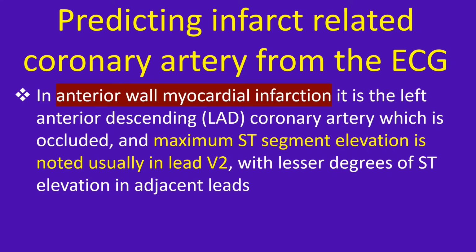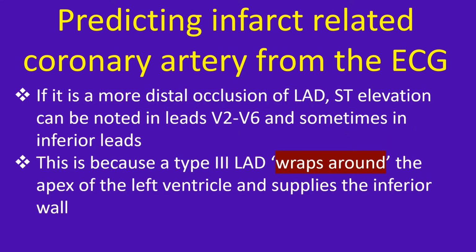In anterior wall myocardial infarction, it is the left anterior descending coronary artery which is occluded, and maximum ST segment elevation is noted usually in lead V2 with lesser degrees of ST elevation in adjacent leads. If it is a more distal occlusion of the LAD, ST elevation can be noted in leads V2 to V6 and sometimes in inferior leads.